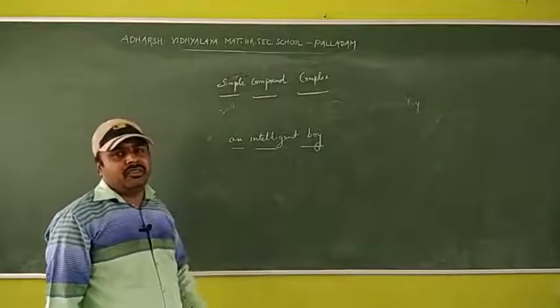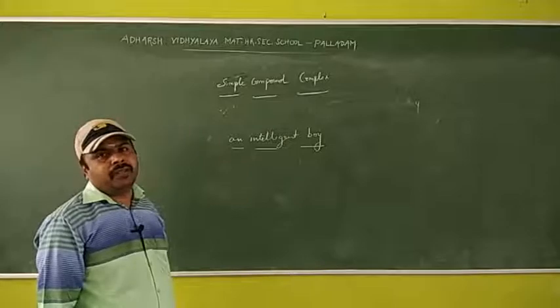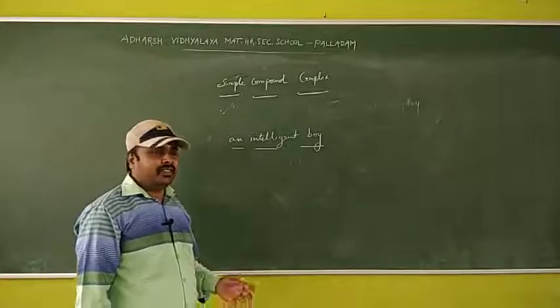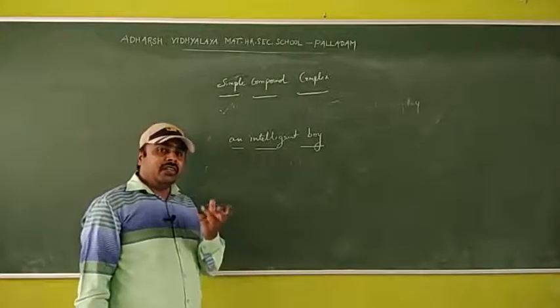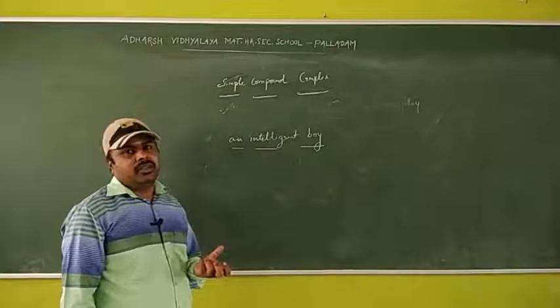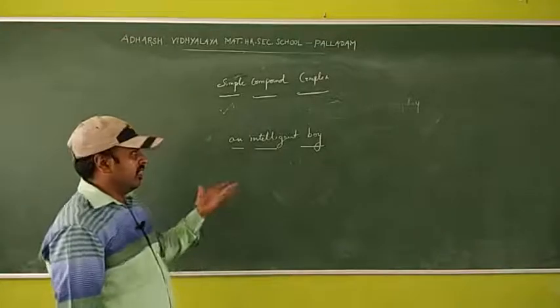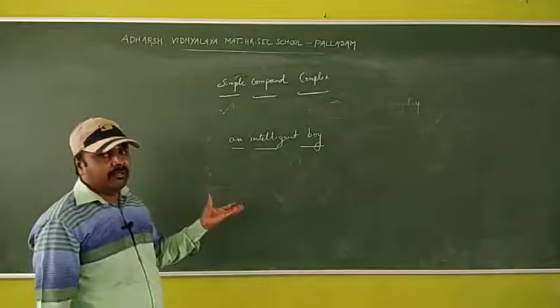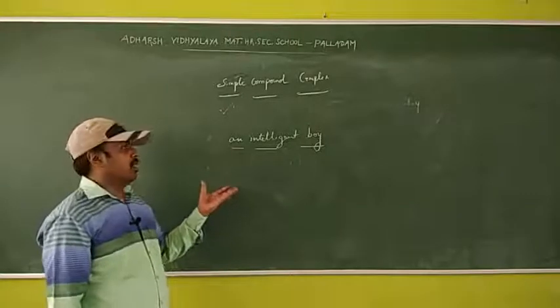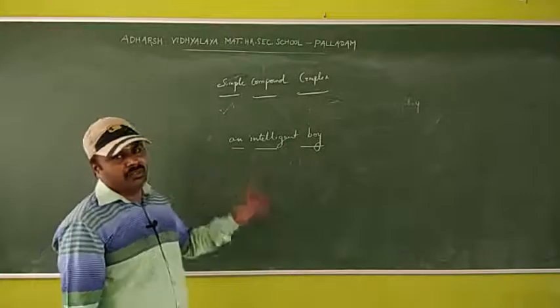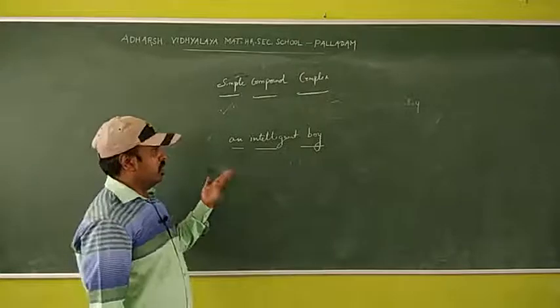It does not have a finite verb. In the phrase we cannot write the tense. At the same time, the phrase doesn't have a subject and verb. Here no subject, no verb.